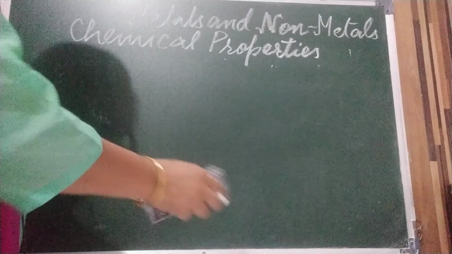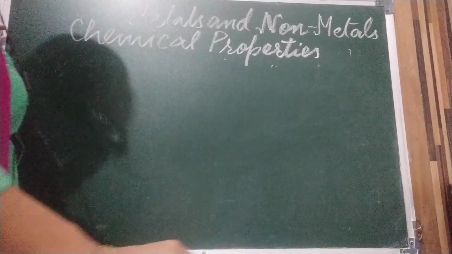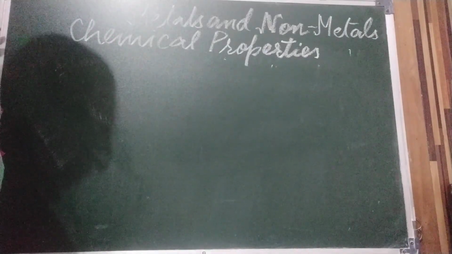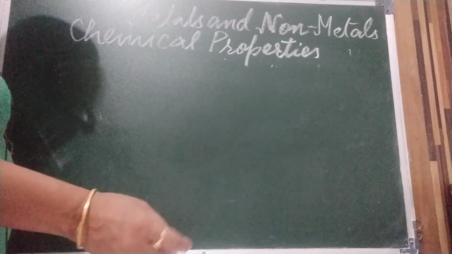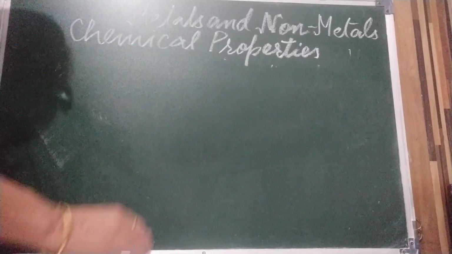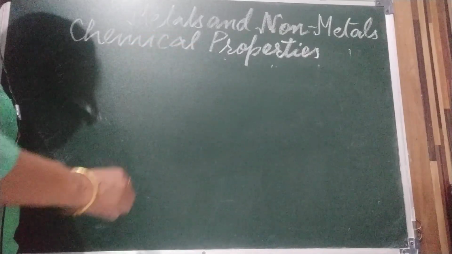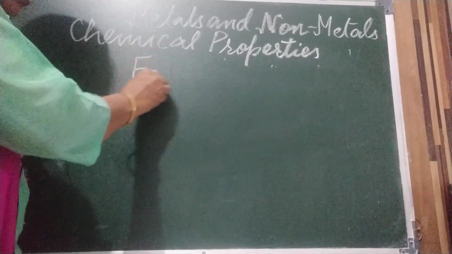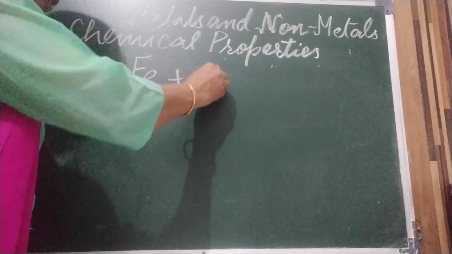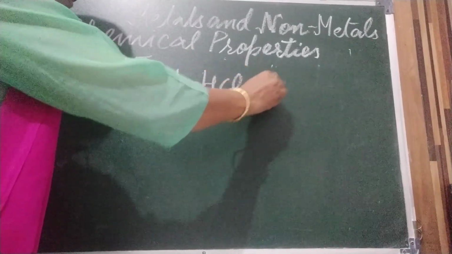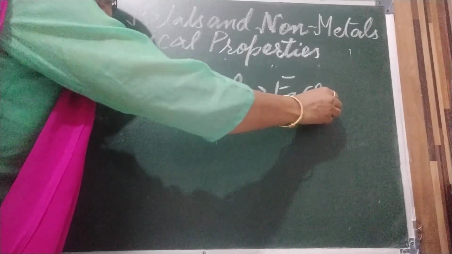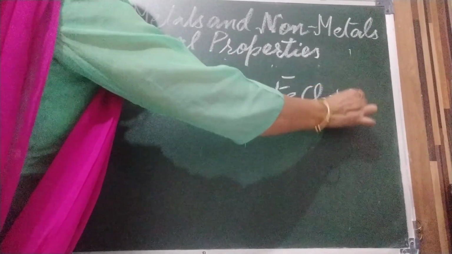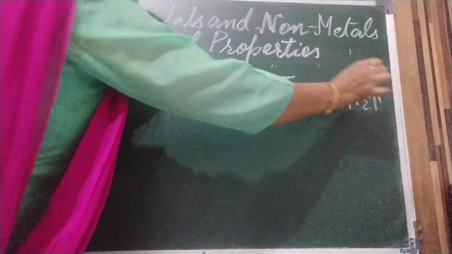Displacement reaction I will explain to you in the next video. I am going to tell you more about reactions with acids. Like when iron reacts with hydrochloric acid, it gives FeCl2, iron chloride, and hydrogen gas.